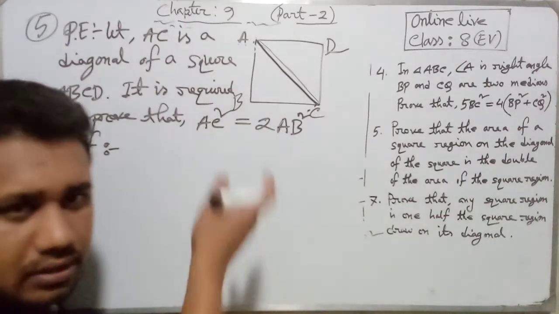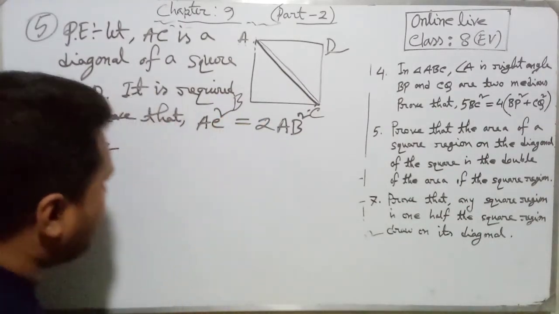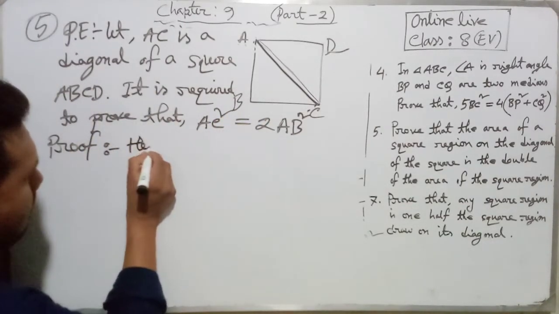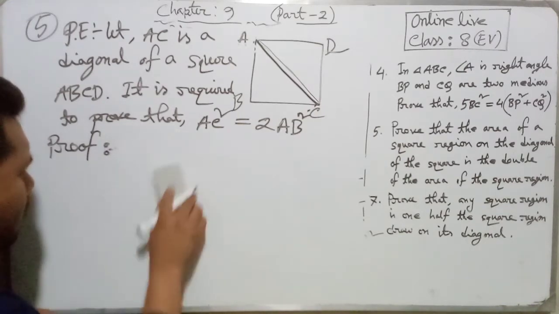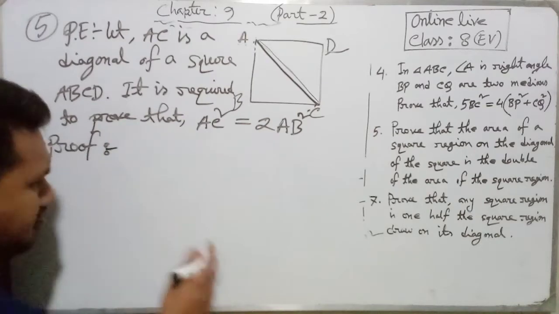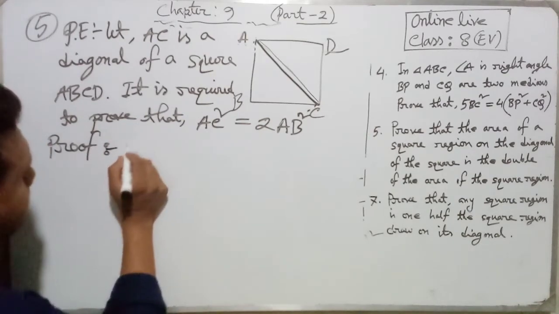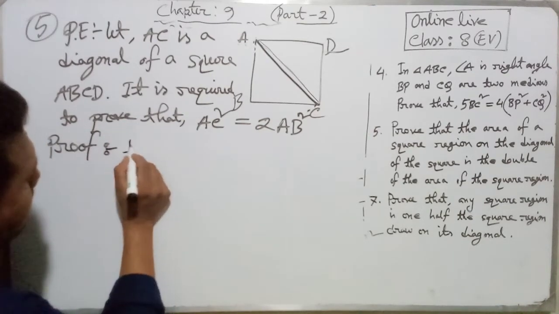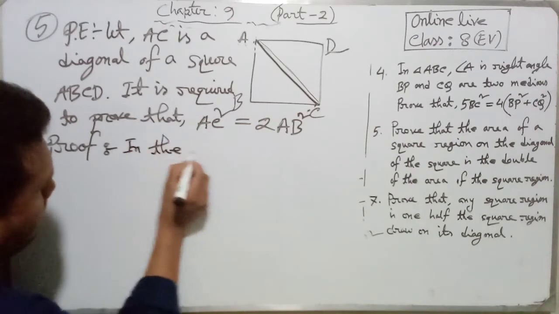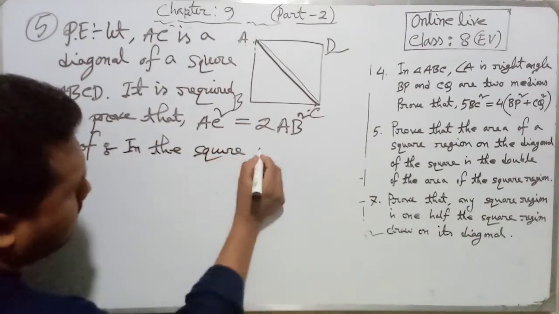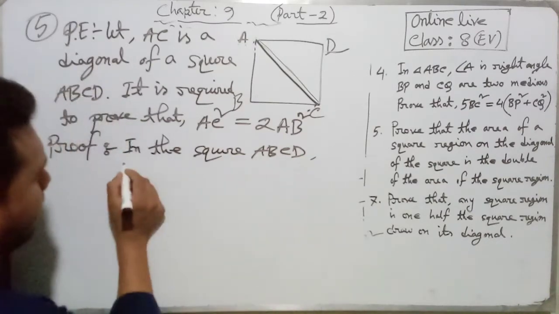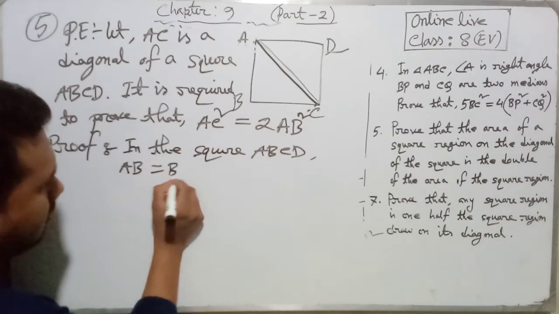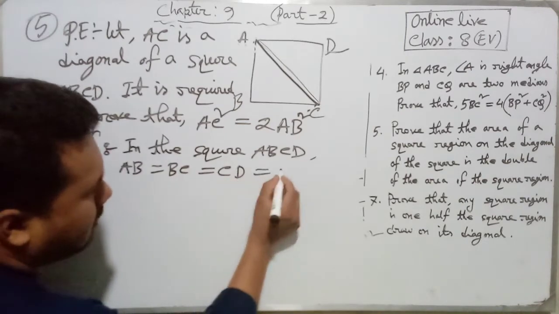Now dear students, this is the square. In the square ABCD, we can write AB equal BC equal CD equal AD.